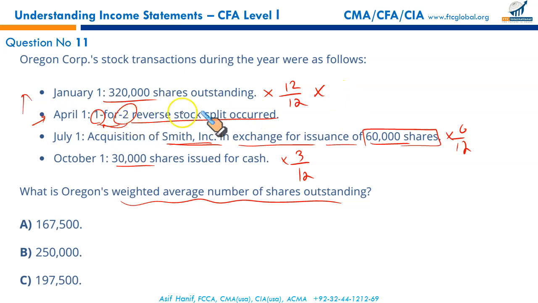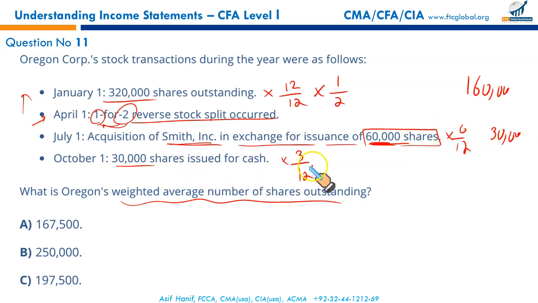So since it's a 1 for 2 reverse stock split, you need to multiply this by 1 over 2. So these 320 shares with the full weight of the whole year, 12 by 12, times 1 over 2 is going to be 160. 320 will become half in number because there is a 1 for 2 reverse stock split. Then these acquisition Smith stock, these 60,000 shares, were outstanding for just 6 months out of 12 and they are already the bigger shares; the reverse stock split effect has already been there in these shares. So it's going to be 60,000 times 6 by 12 is 30.